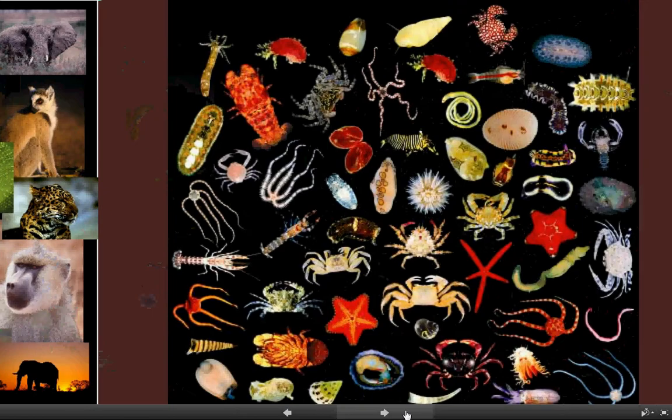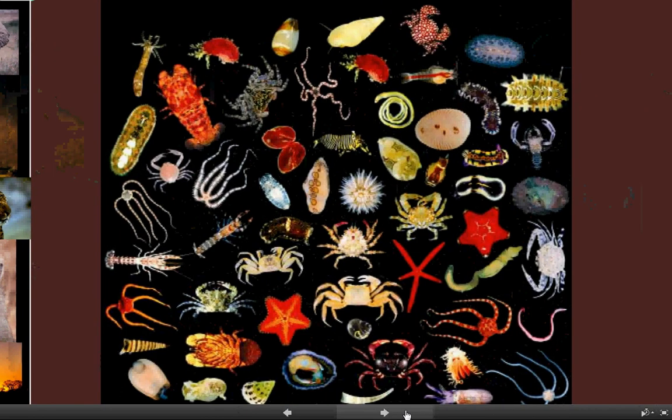Now, a whole other and much larger group of Kingdom Animalia are the invertebrates. Now, invertebrates do not have a backbone. They don't have a skeletal system. They do have an exoskeleton. Now, an exoskeleton is a skeleton that's on the outside of the body. Think of it like a suit of armor. Now, not all of these have an exoskeleton, but many of them do. All of them in this picture do. Now, there are some echinoderms when you look at the starfish. There are some crustaceans here, but these are all invertebrates, and it is a much larger group in Kingdom Animalia.